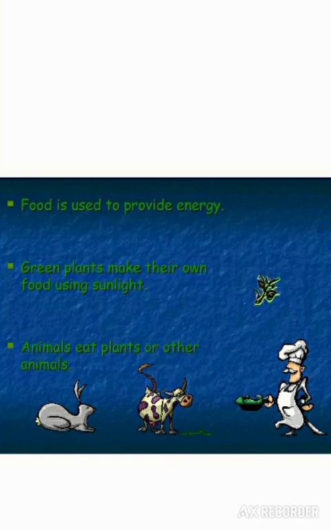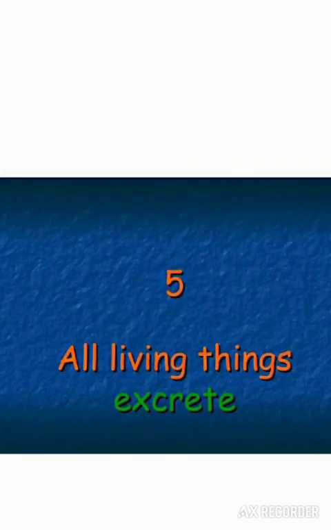Now there are 2 types of organisms on the basis of nutrition. Some are said as autotrophs and other type is known as heterotrophs. Autotrophs are those organisms which prepare their own food and don't have need of any other thing as food. For example, plants. Green plants make their own food using sunlight by the process of photosynthesis, so they are known as autotrophs. But animals eat plants and other animals, they depend directly or indirectly on others, so they are known as heterotrophs.